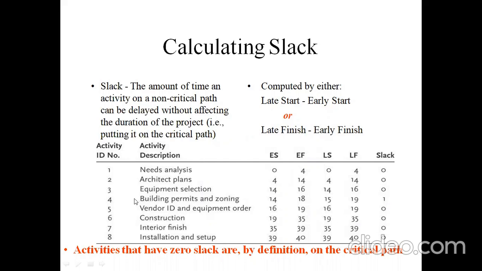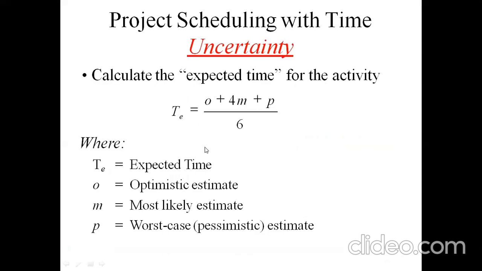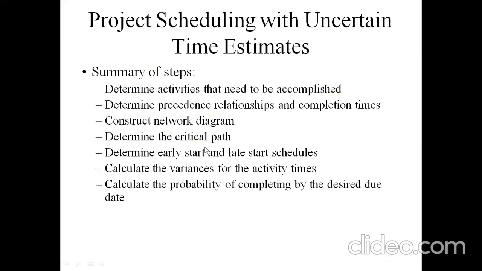Here, activity 4 is not allowed in the critical path, so the critical path should be 1, 2, 3, 5, 6, 7, 8, and the path value is 40 weeks duration.